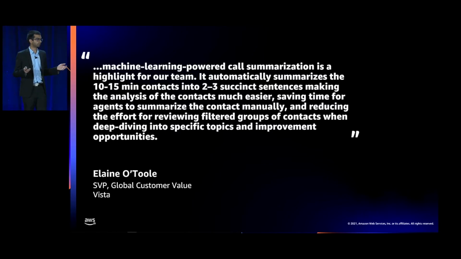Now, Vista's customers have a wide variety of needs, right, regarding their marketing products and services. Whether they're operating in-store, online, on-site, or on the go. Now, Contact Lens, with its transcription capability and advanced call metrics, has enabled them to analyze thousands of calls every day to understand what their customers are saying about their products and their needs. This has given them unprecedented visibility into customer sentiment and trends across their entire contact center.